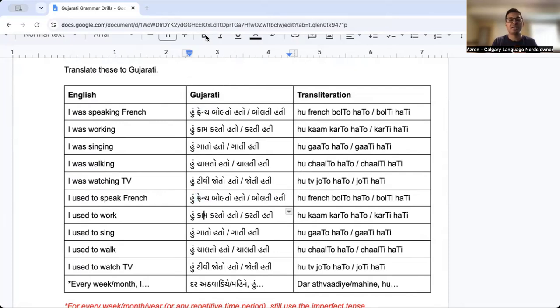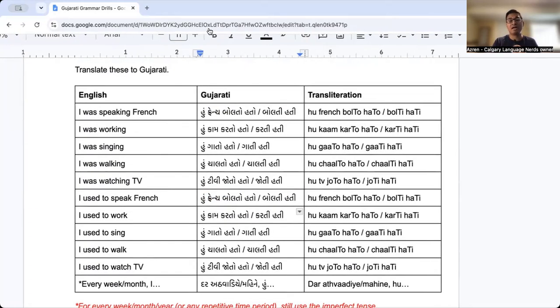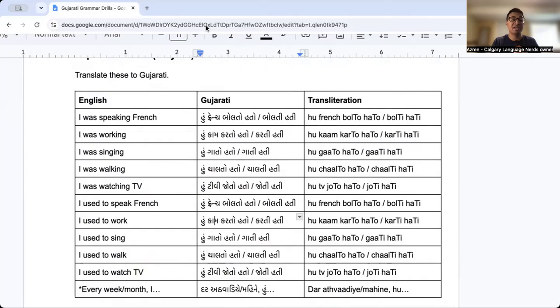હું TV જોતી હતી, I was watching TV, feminine. So it's the same sentence for both, just a different meaning, I suppose, in English. Also, we have over here every week or every month. So every week could be dar atvarye. Every month, dar maine. Dar atvarye, dar maine.